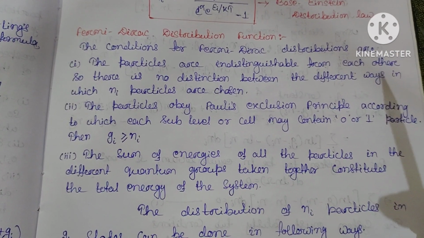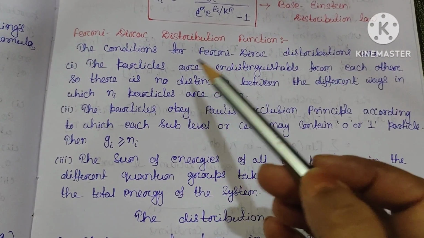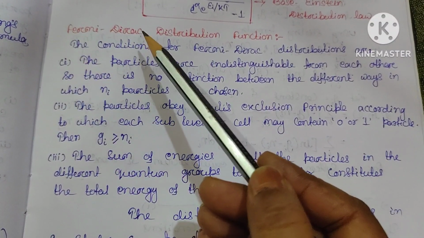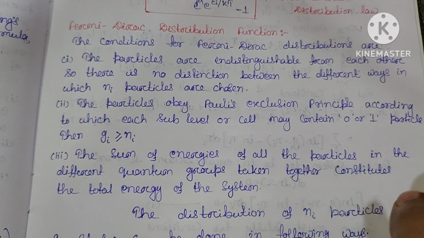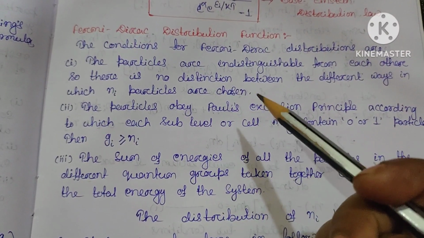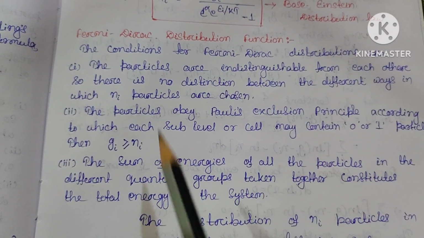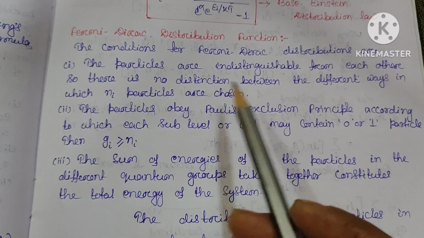Our topic is the Fermi-Dirac distribution function. As you know, Fermi-Dirac statistics is applicable only for identical, indistinguishable particles, and we can say that they have half-integral spin. The particles involved are known as fermions.